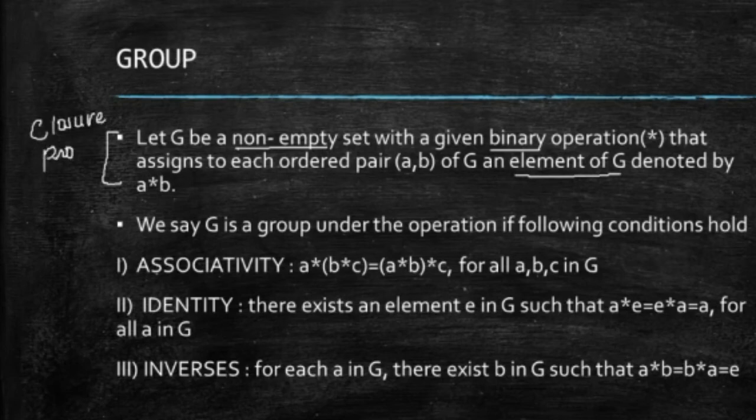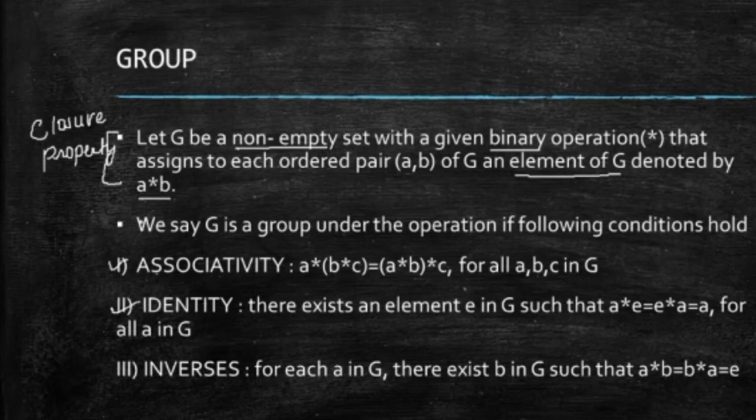In many books you would find that the definition is written like this: G is a non-empty set such that first, the closure property, where they say that there is a binary operation such that the product a star b is in the set itself. Then the second one is associativity. The binary operation has to be associative.